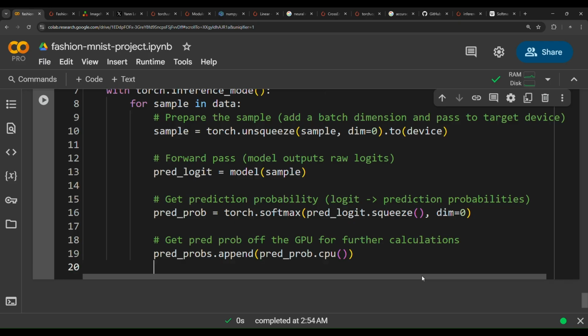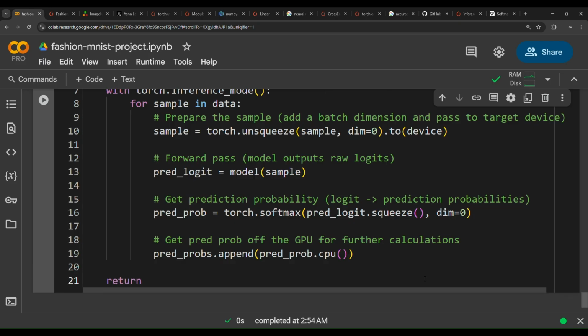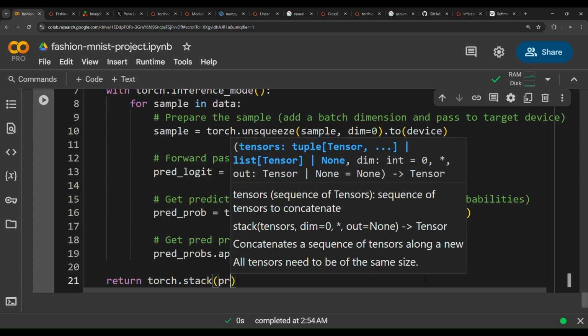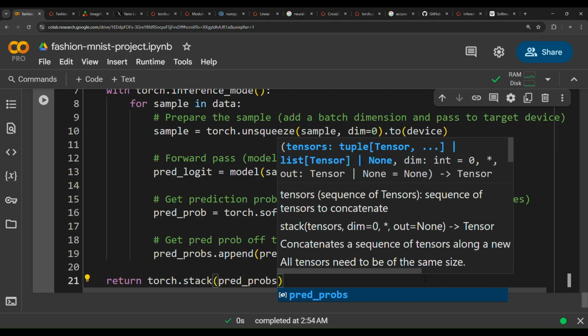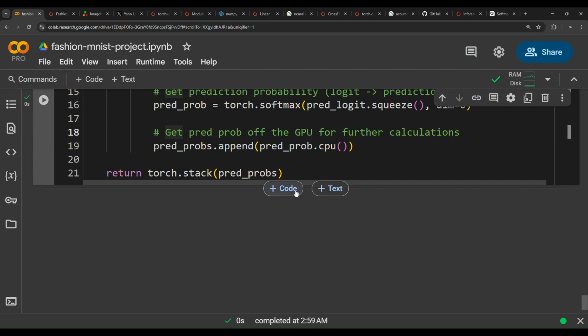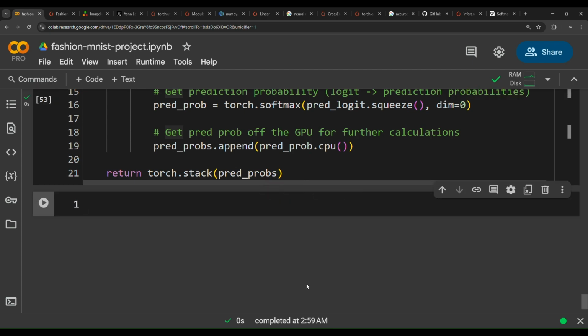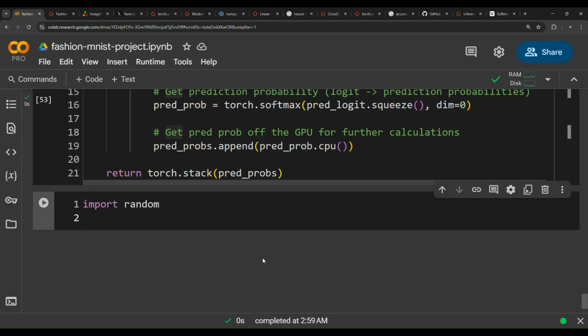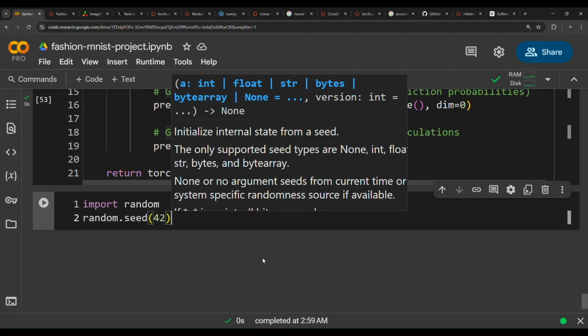And then lastly, we have to return torch.stack. So we need to stack these prediction probabilities. If we try to run this function, okay, now let's use this function and make some predictions using the model. So what we need to do now is import random and then random.seed. Let's make the seed 42.